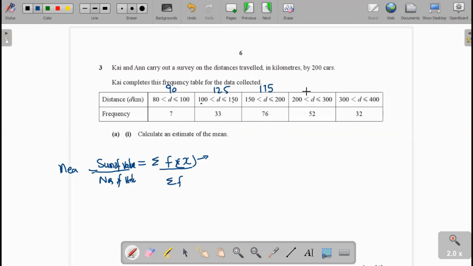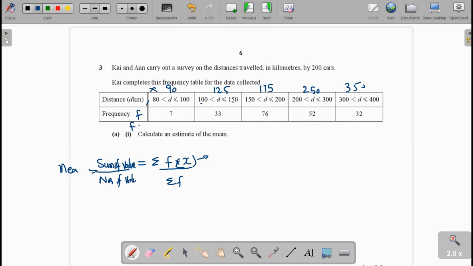The middle value of the next is 250, then 300 is 400 is 200, then 350. Okay? And 300. Now multiply these values. This is the f, this is x.